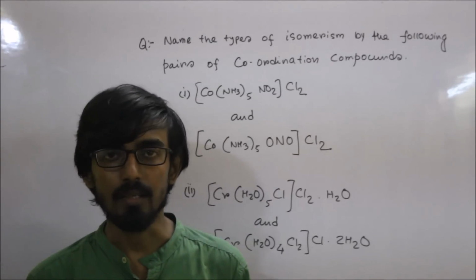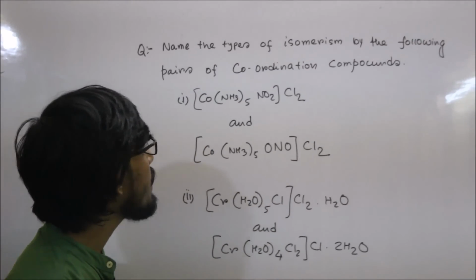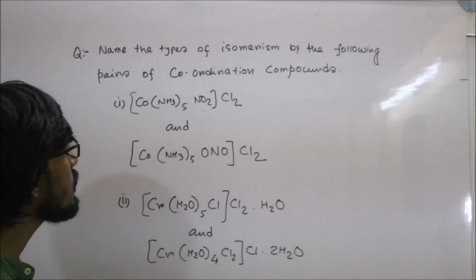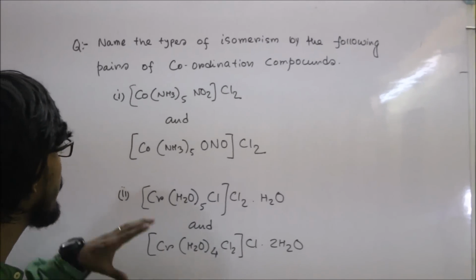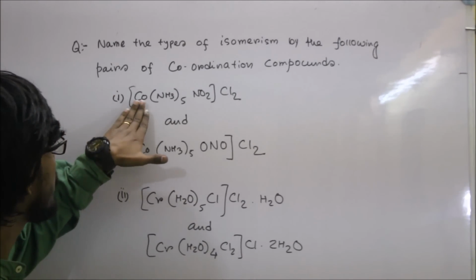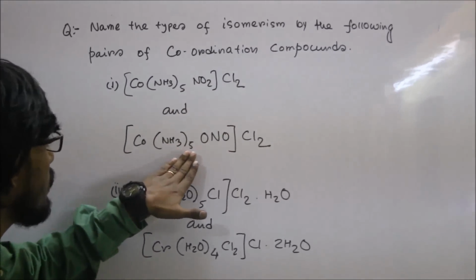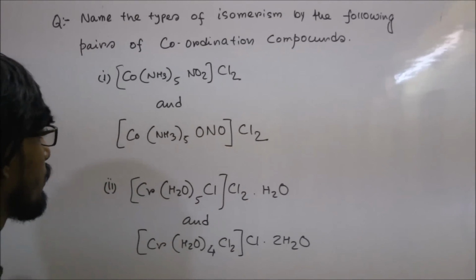Our next question is, name the types of isomerism shown by the following pairs of coordination compounds. Our first pair is [Co(NH3)5(NO2)]Cl2 and [Co(NH3)5(ONO)]Cl2.